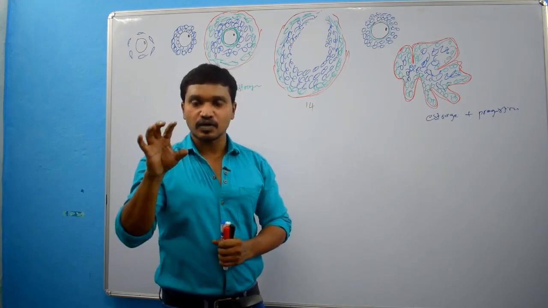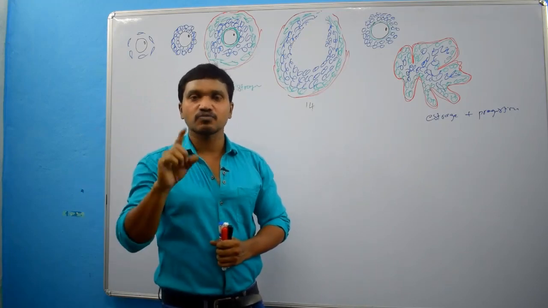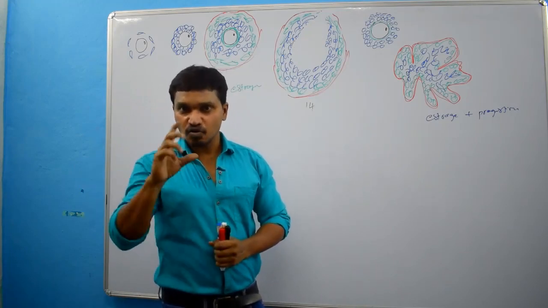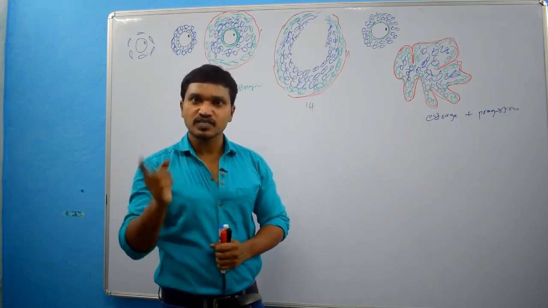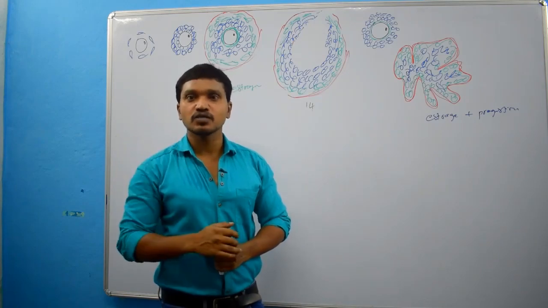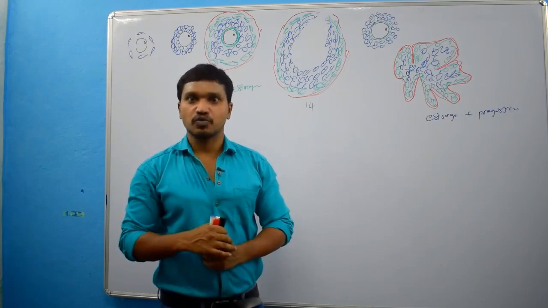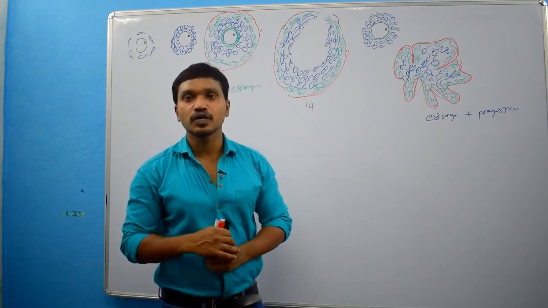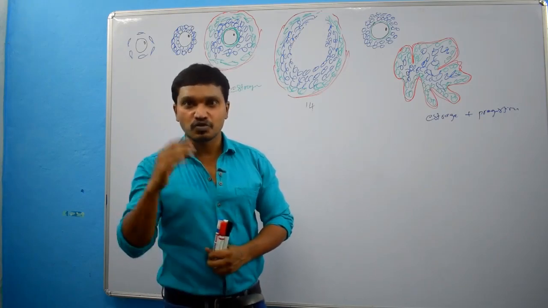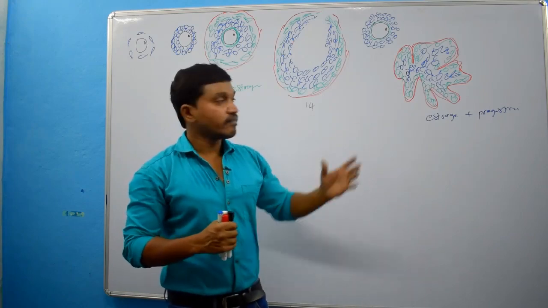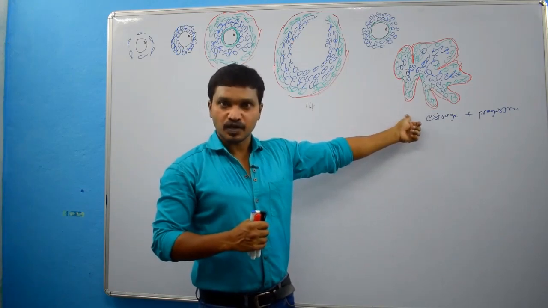Actually, the blastocyst contains an inner cell mass, that is the embryoblast, and an outer cell mass, which we call trophoblasts. The trophoblast cells differentiate into 2 types of cells, cytotrophoblast and syncytiotrophoblast. Syncytiotrophoblast will produce one hormone called human chorionic gonadotrophic hormone, HCG. This hormone will be released into the blood and reaches the corpus luteum and gives information about